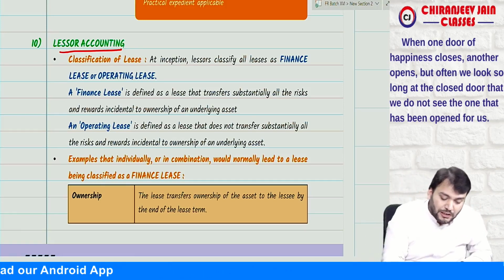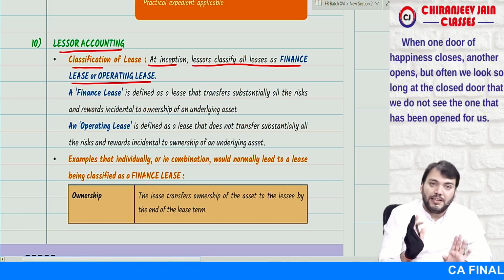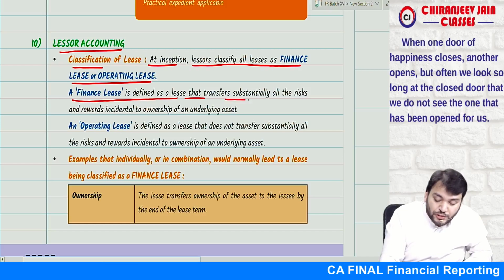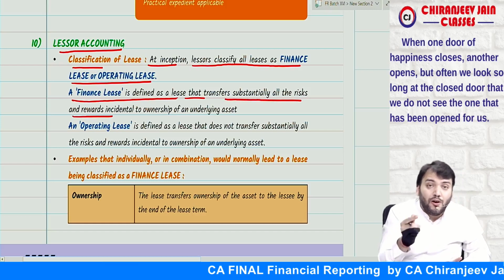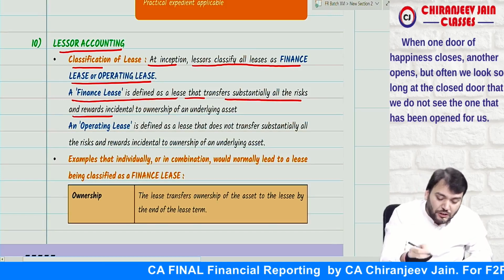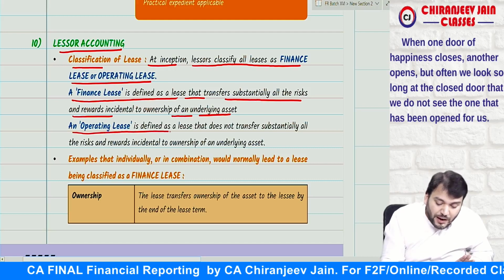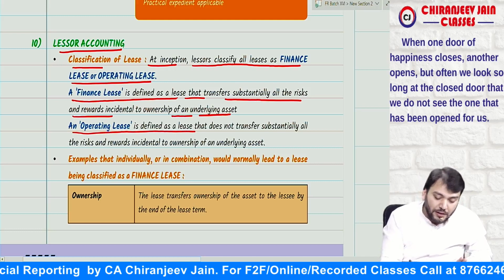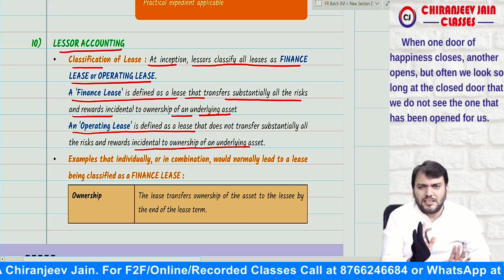But let us do it. Classification of lease: at inception, the lessor classifies all leases as finance lease or operating lease. A finance lease is defined as a lease that transfers substantially all the risk and reward incidental to ownership of an underlying asset. An operating lease is defined as a lease that does not transfer substantial risk and reward incidental to the ownership of the underlying asset. Yes, sir. I hope you have understood.